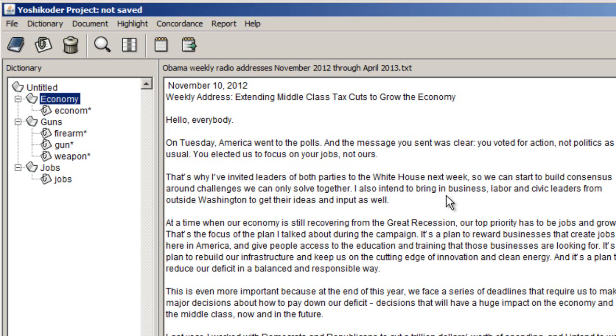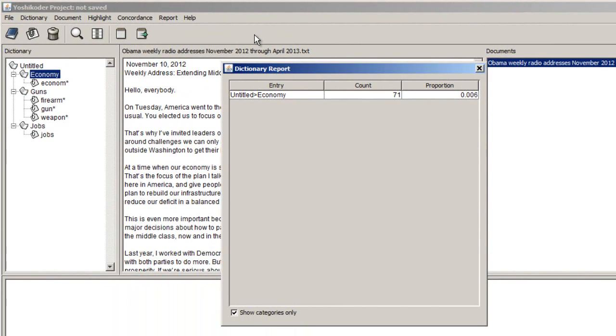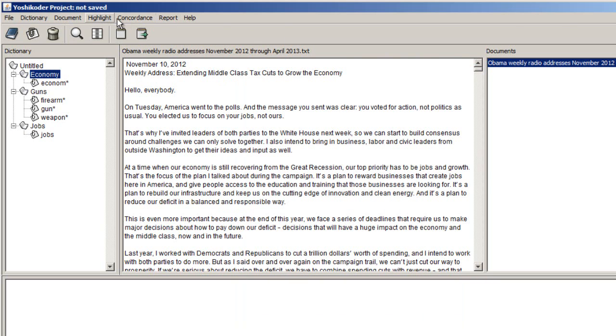If I choose the first category, economy, which has all forms of E-C-O-N-O-M in it, I can come to report and tell Yoshikoder to apply that dictionary, the one that I have highlighted, to the current document. And if I do that, Yoshikoder counts up all occurrences of economy, economies, economics, and so forth, and tells me that there are 71 of them. And there we are.